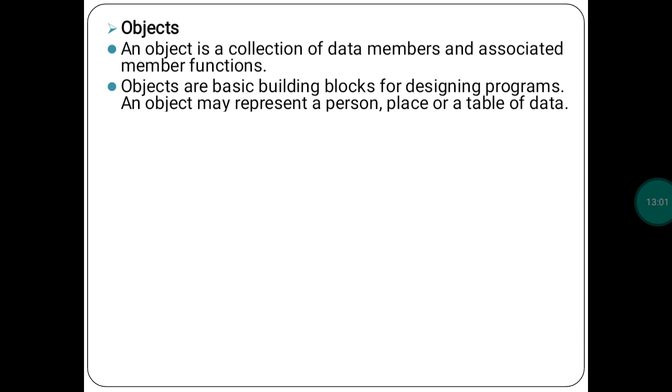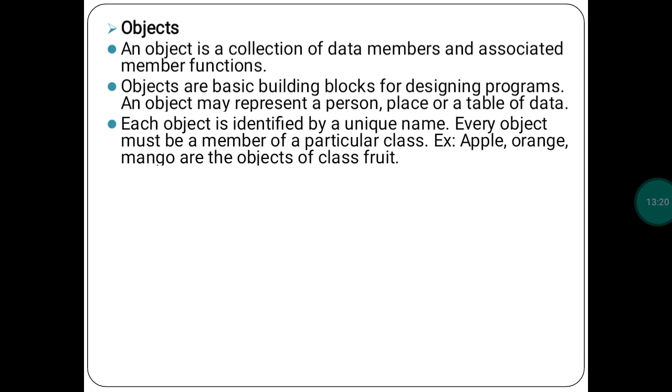The object may be a person, or a place, or a table. It means it is a unique value, a unique name. Object is a unique name. In that program, object is a unique name, and that object is used as a basic building block for designing any program. Each object is identified by a unique name. You can use one or more objects in a program, no problem, but every object must have a unique name.